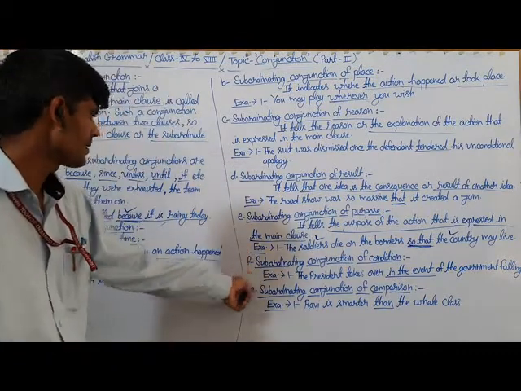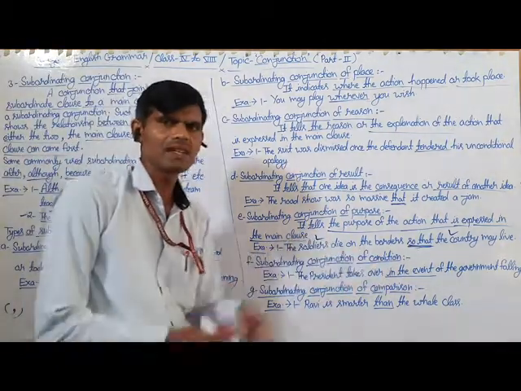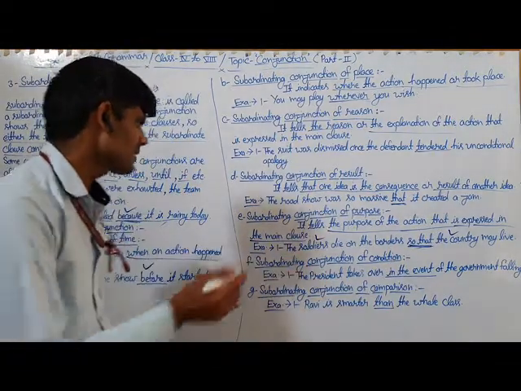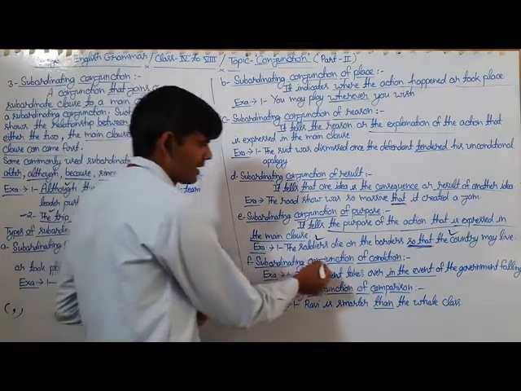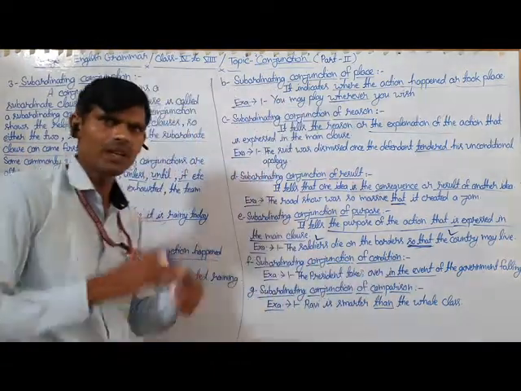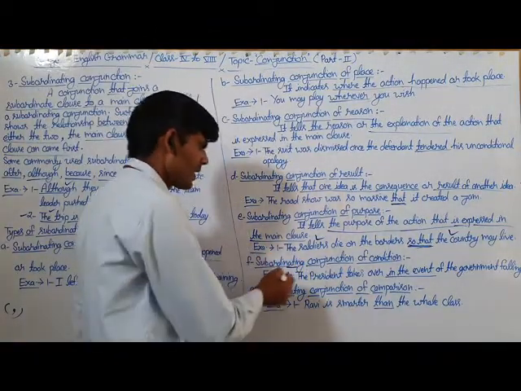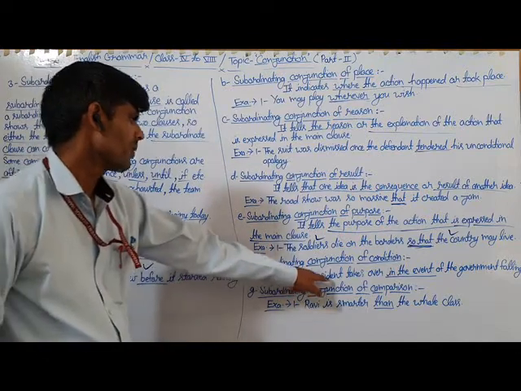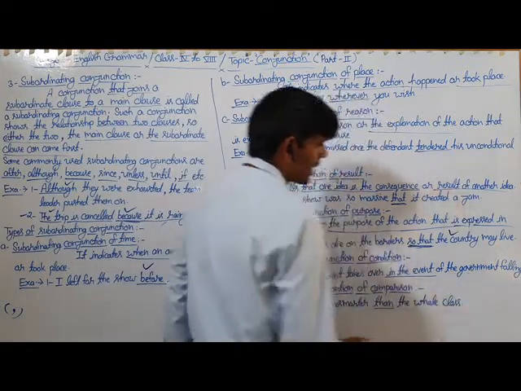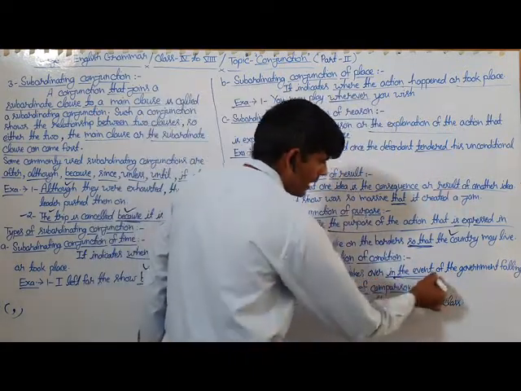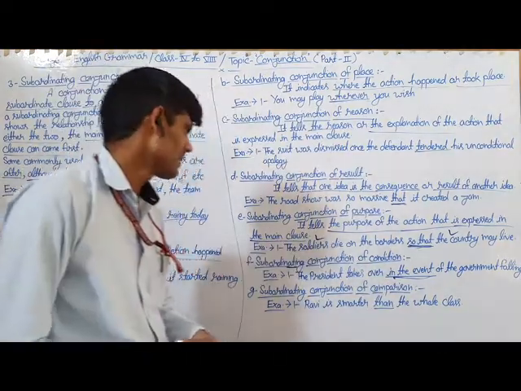And the next type of subordinating conjunction is subordinating conjunction of condition. It tells us under which condition something happens. For example, the president takes over in the event of the government falling. Here the underlined words in the event show us the subordinating conjunction of condition in the sentence.